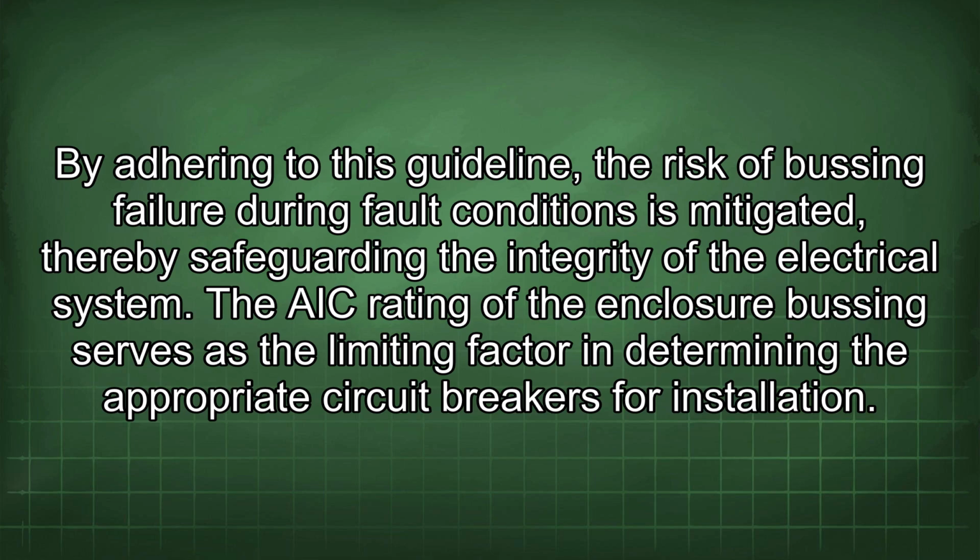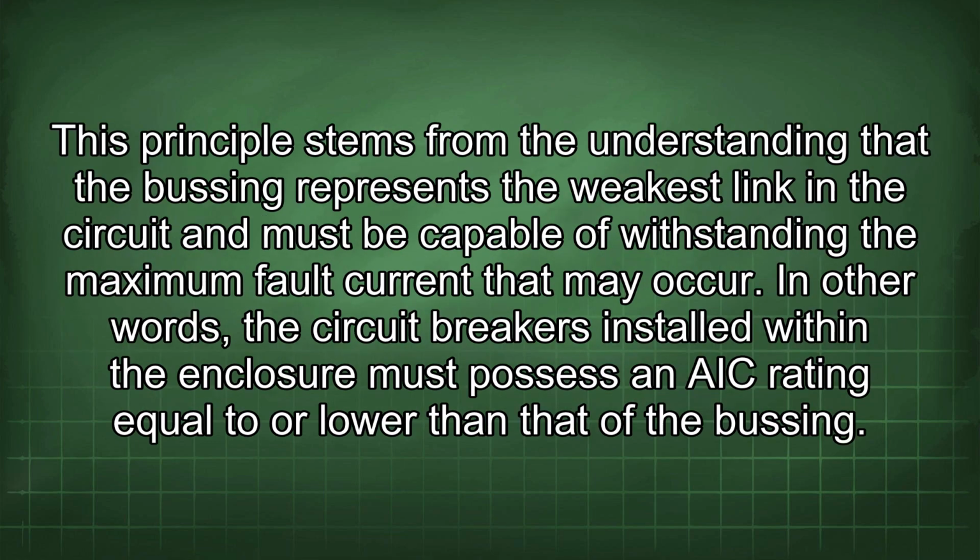The AIC rating of the enclosure busing serves as the limiting factor in determining the appropriate circuit breakers for installation. This principle stems from the understanding that the busing represents the weakest link in the circuit and must be capable of withstanding the maximum fault current that may occur. In other words, the circuit breakers installed within the enclosure must possess an AIC rating equal to or lower than that of the busing.